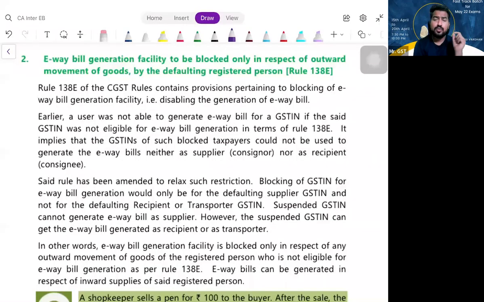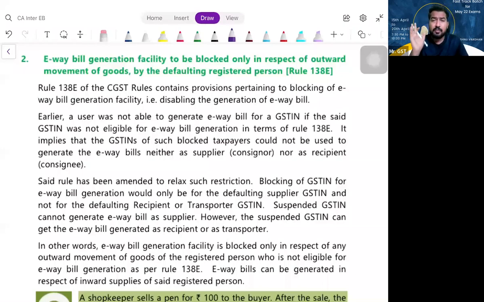So what is this next amendment, my dear friends? This is something related to e-way bill. Have you read anything related to generation of e-way bill? E-way bill will be blocked if at all you are not filing your GST returns. Have you read such a concept? So please understand, generally there is a provision that you cannot generate e-way bill.